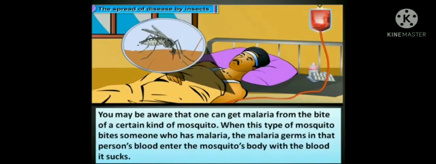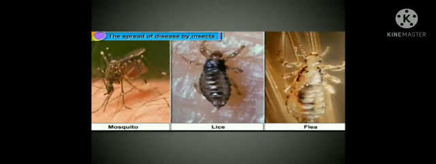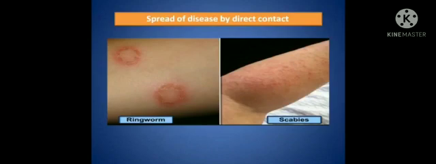You may be aware that one can get malaria from the bite of a certain kind of mosquito. When this type of mosquito bites someone who has malaria, the malaria germs in that person's blood enter the mosquito's body with the blood it sucks. The spread of disease by insects: you can see in the first picture it is a mosquito, second lice, and another insect. Spread of disease by direct contact is shown here, that is ringworm and scabies.